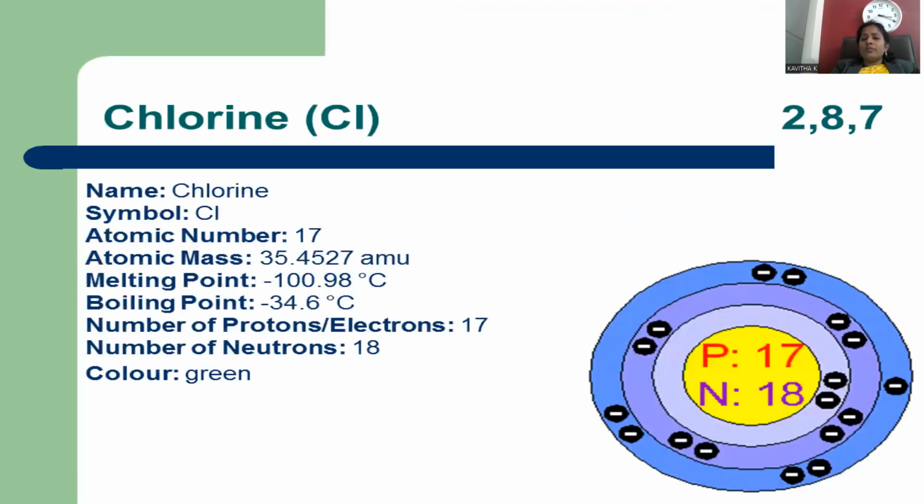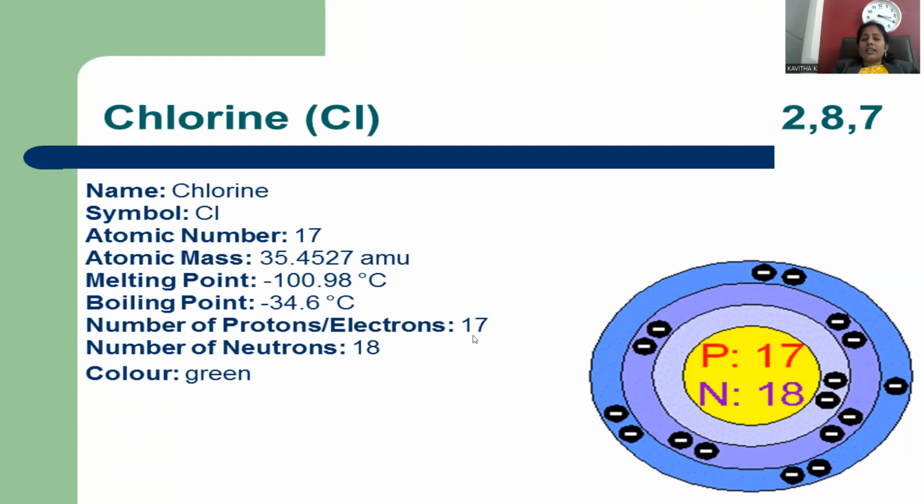For more information regarding chlorine: it is symbolized as Cl, atomic number 17, atomic mass 35.45 atomic mass units. The melting point is minus 100.98, which is nothing but 101. It boils at minus 34.6, which you can round up to minus 35.